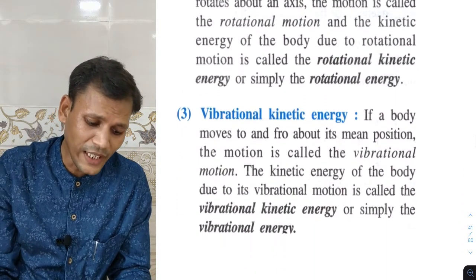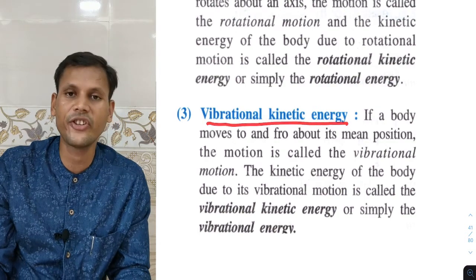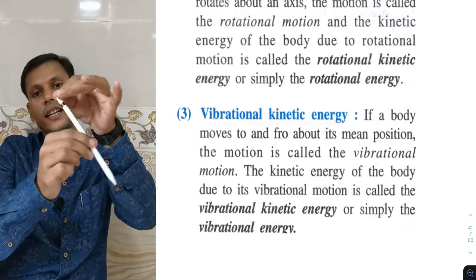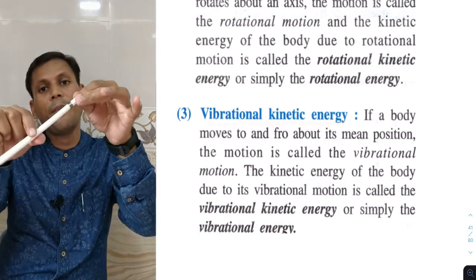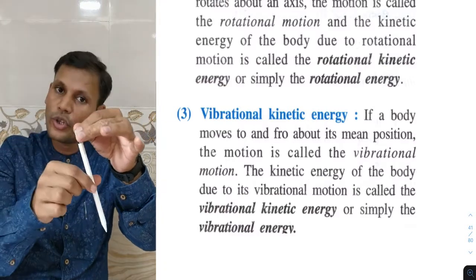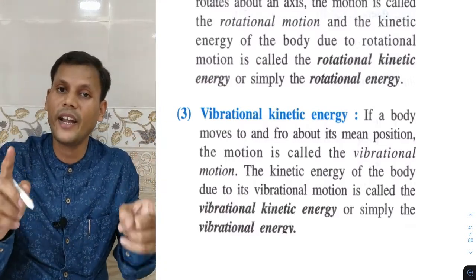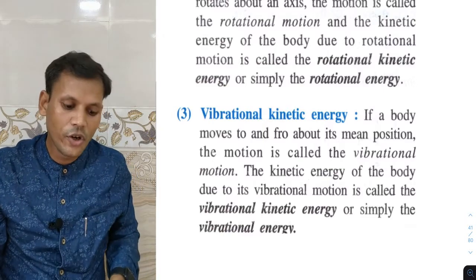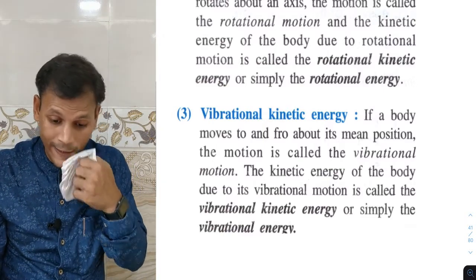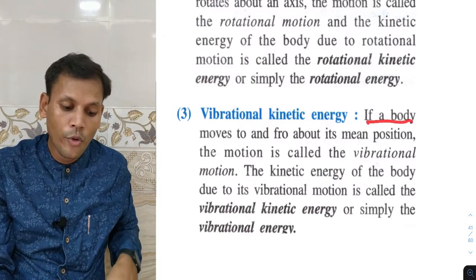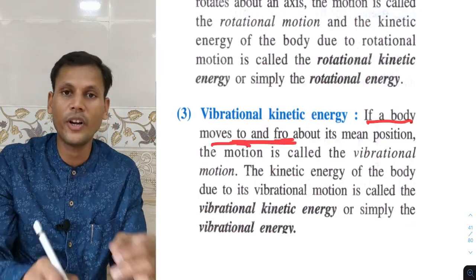Next is vibrational kinetic energy, like when a pendulum is oscillating to and fro, it will have its kinetic energy. That is called the vibrational kinetic energy. This word, to and fro, is very important.